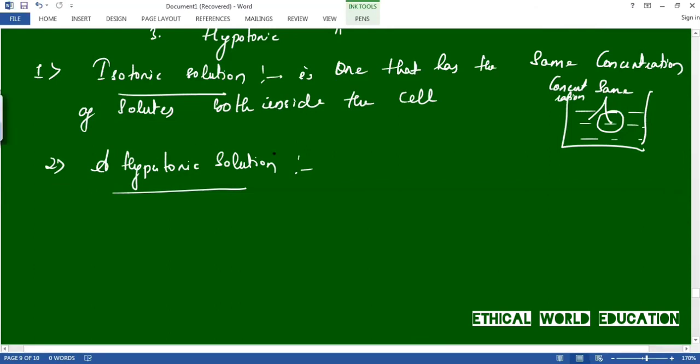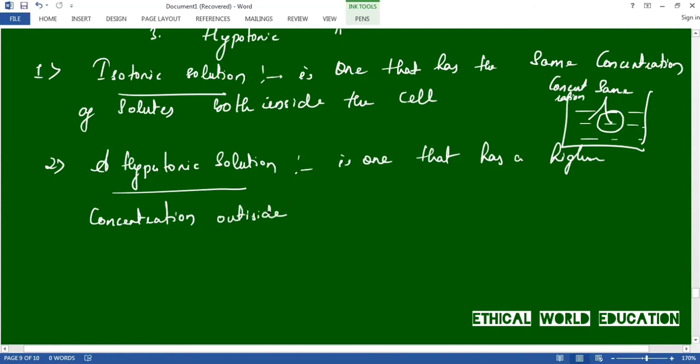Hypertonic solution is one that has a higher concentration outside the cell than inside.